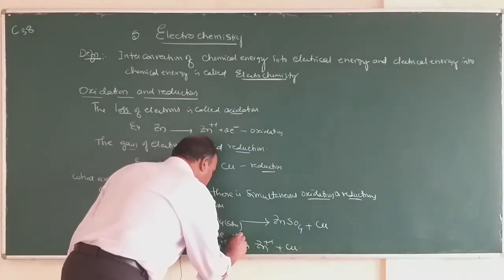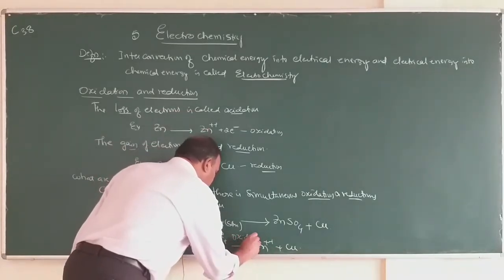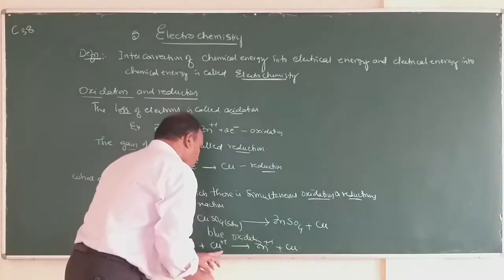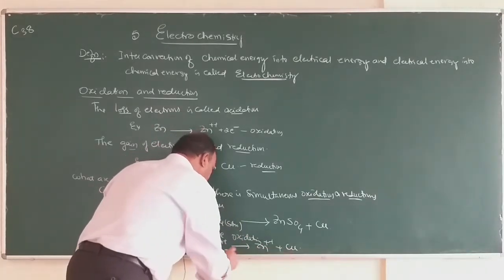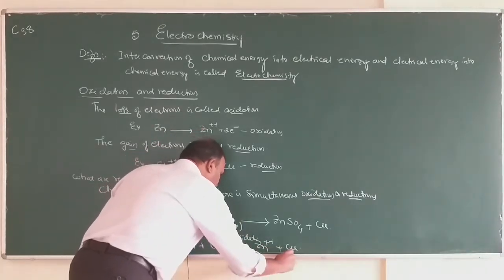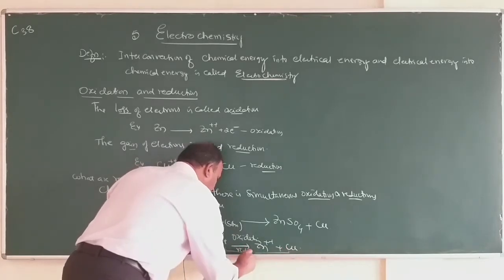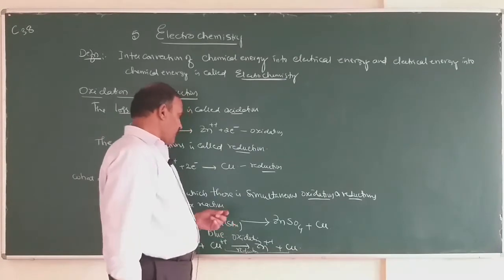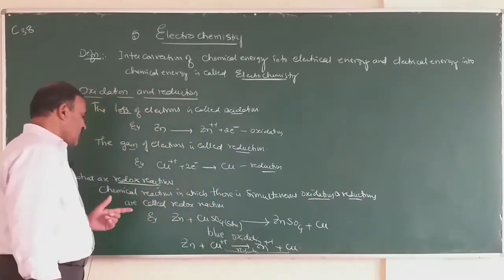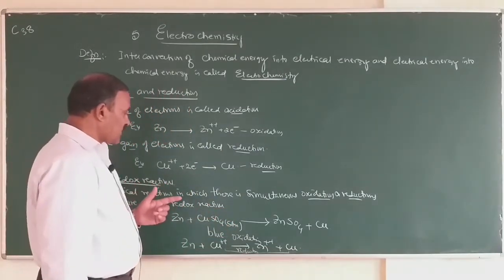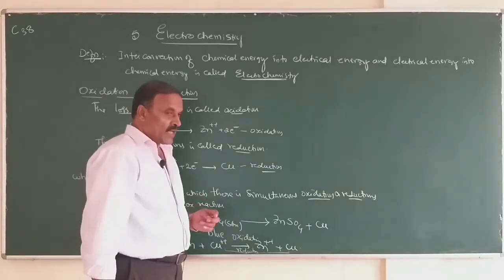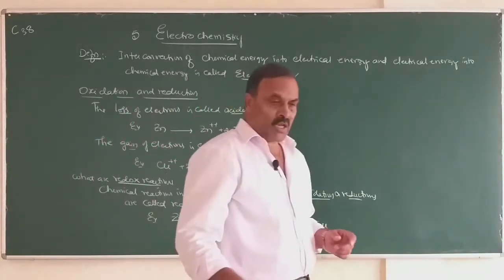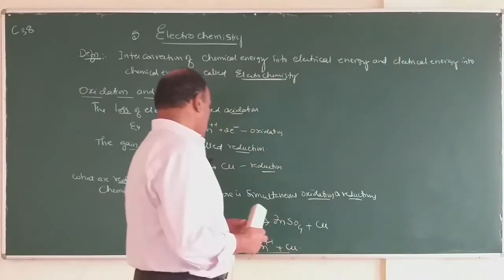The process is known as oxidation. Copper ions accept electrons and are converted into copper atoms. This is known as reduction. So, in this reaction, both oxidation and reduction take place simultaneously, hence it is called a redox reaction.